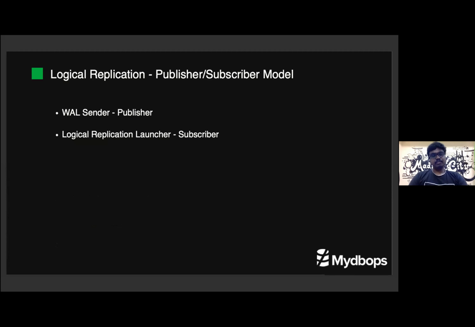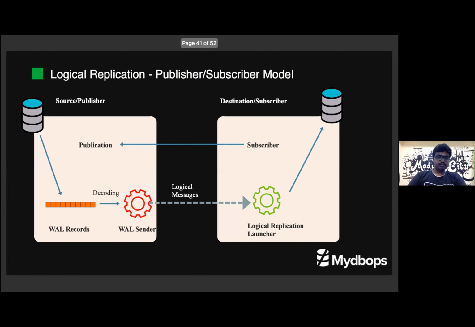Likewise, as in streaming replication, here also two processes will run: one is WAL Sender and another one is Logical Replication Launcher. WAL Sender runs on the publisher side and collects all the WAL records to send to the replica. Logical Replication Launcher executes those transactions sent by the WAL Sender on the subscriber side. This diagram will help us understand the flow of working.